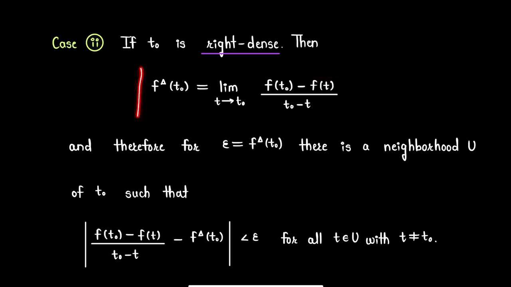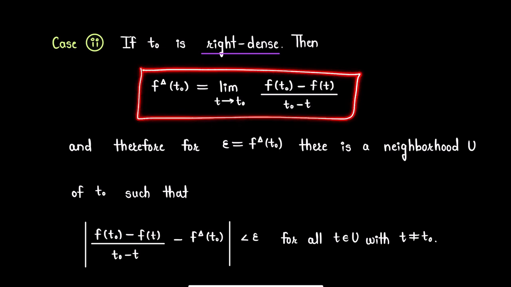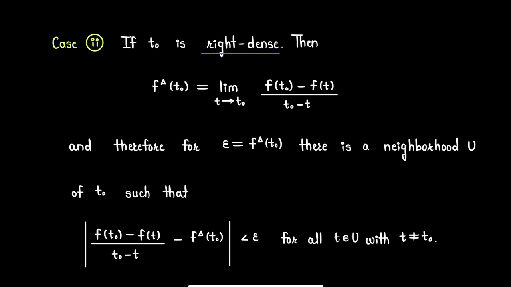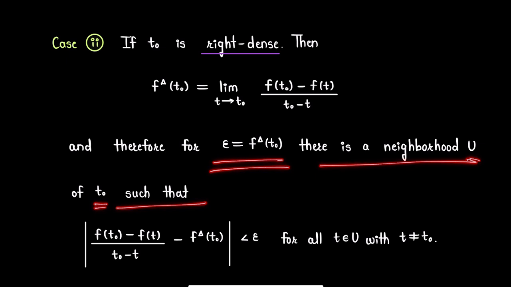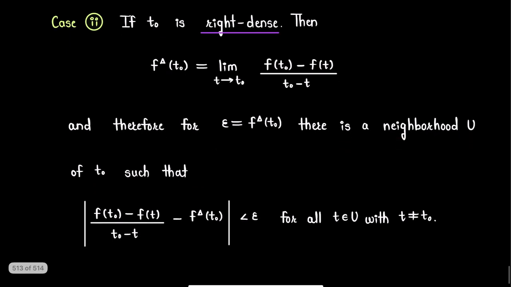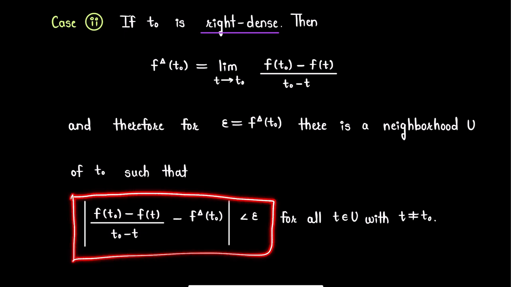Now if we consider this limit, we have for epsilon equals to f delta t0, there is a neighborhood u of point t0 such that modulus of f of t0 minus f of t divided by t0 minus t minus f delta t0 is strictly less than epsilon for all points t in the neighborhood u of point t0 which are different from t0. Now if we consider this, we have again two possibilities.